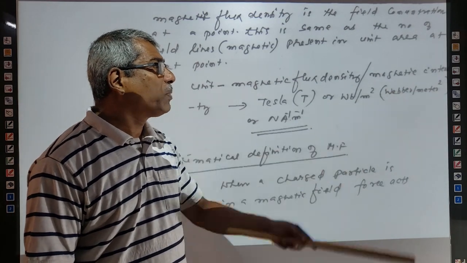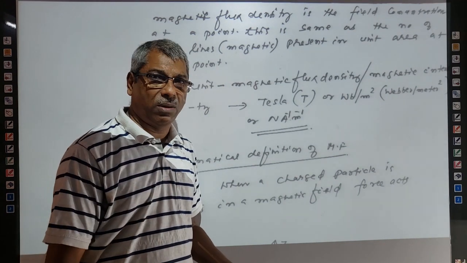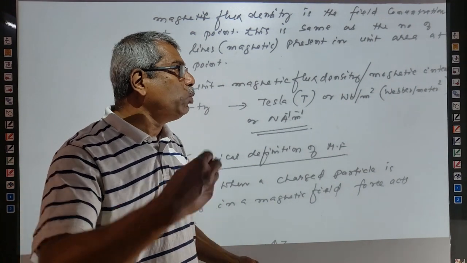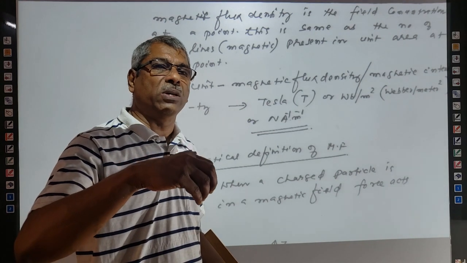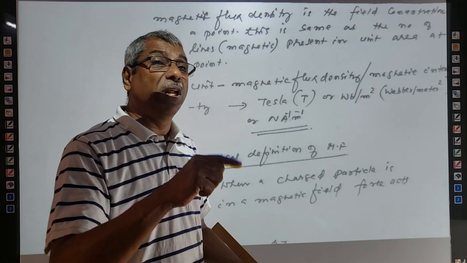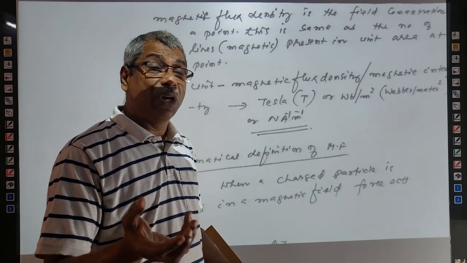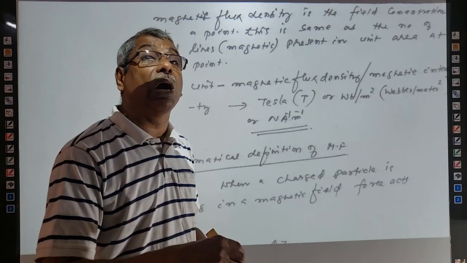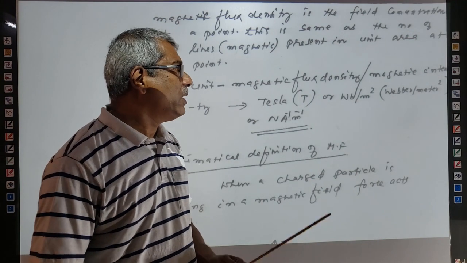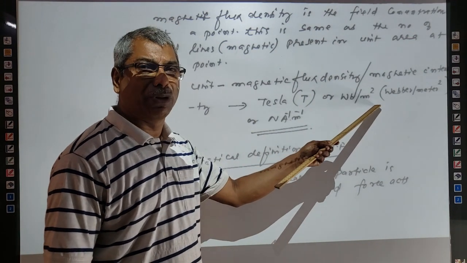Weber is actually flux, magnetic flux. Magnetic flux acting through unit area. Magnetic flux means the total number of lines of force passing through an area capital A, right? So total lines passing through a large area divided by the area of that surface is what is called Weber per meter square.